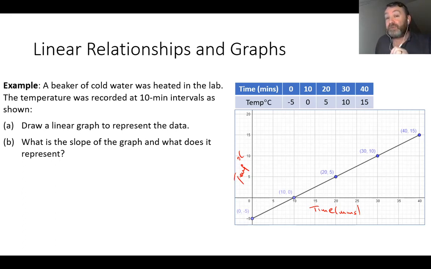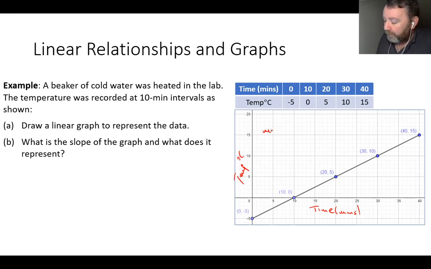Here, the information is given to me in two ways. First of all, it's given to me as a set of points. So I could use y2 minus y1 over x2 minus x1, perfectly fine. But it's also given to me as a graph. So therefore, what I could do here is I could draw my triangle on the line and use rise over run. And just to show you that both of them do give exactly the same answer, let's use both.